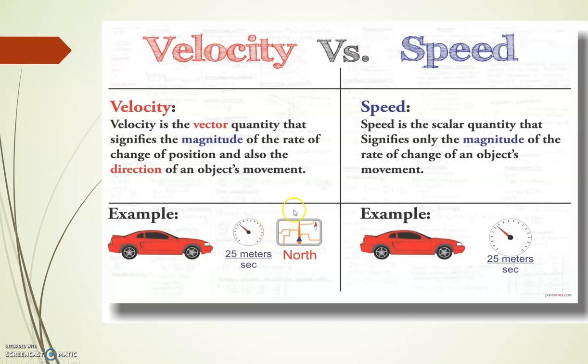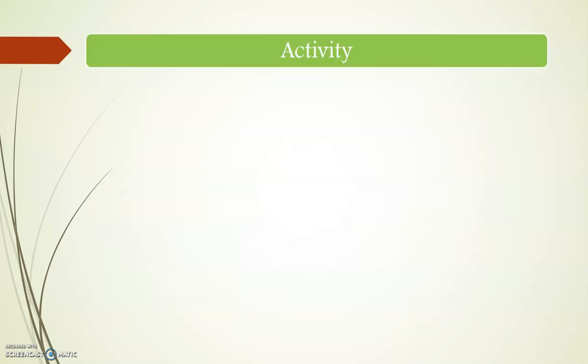These are the velocity. Then consider the speed. Speed is a scalar quantity that specifies only the magnitude of the rate of change of an object's movement. For example, here also consider the same car, but we are calculating only the speed of the car. That is, it takes only the magnitude. So from this we understand what is velocity and what is speed, and from these examples we can identify what is a vector and what is a scalar.